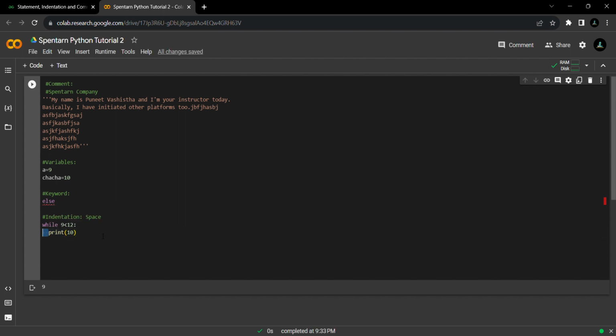So this indentation space is required in Python programming to identify loops and different kinds of conditional statements, because while we use if else statements, there is an indentation, right? So I have let you know what a comment is, variables, keywords, and indentation spaces. I hope it is all clear to you. We will move to the next video or next lecture, and we'll discuss more very interesting topics.